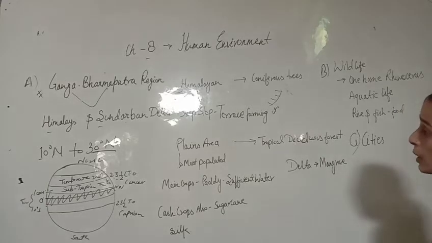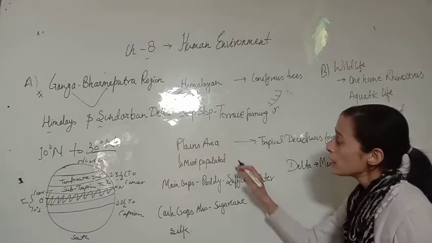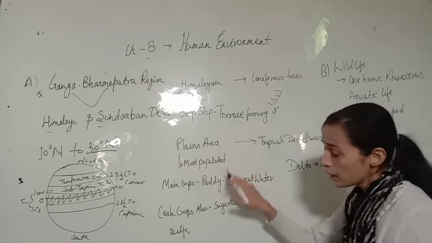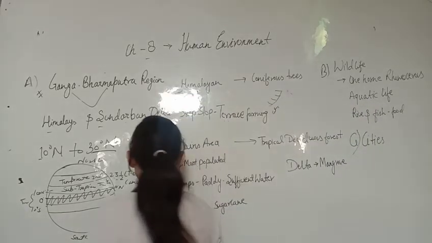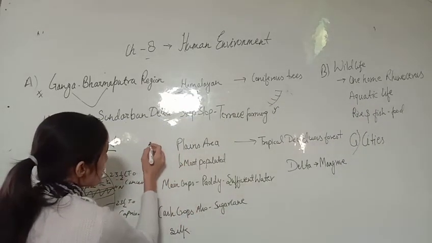Now come to the plain area. A plain area is generally formed by rivers.